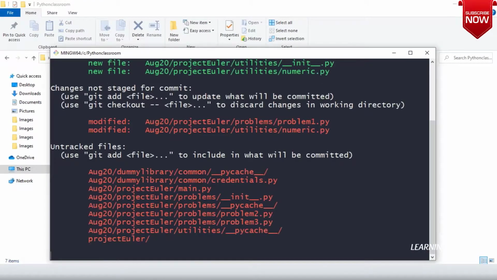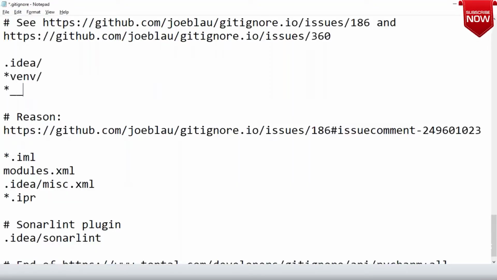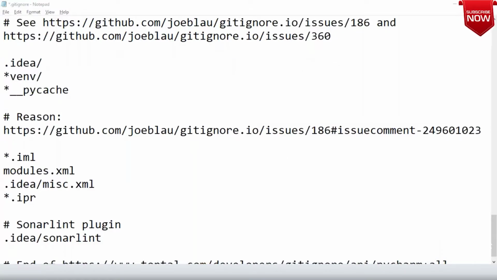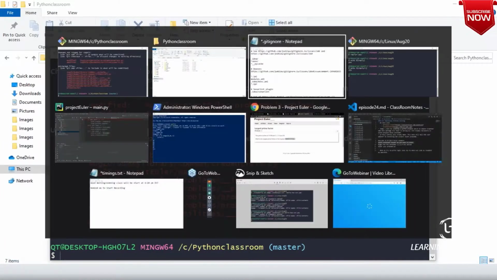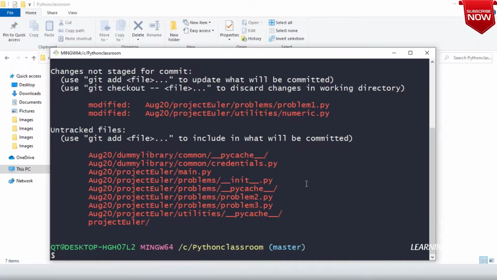Git status. Star dot underscore PyCache. Where is that? PyCache underscore. Now let me save this, and now let me execute git status.